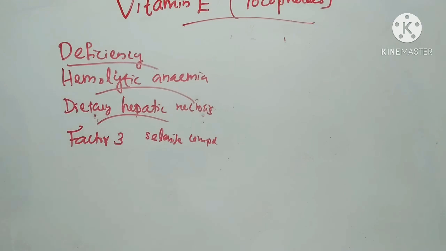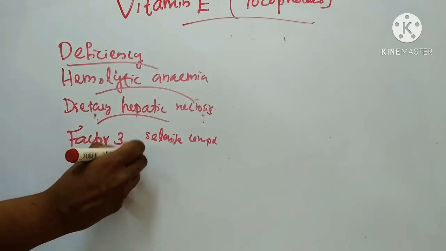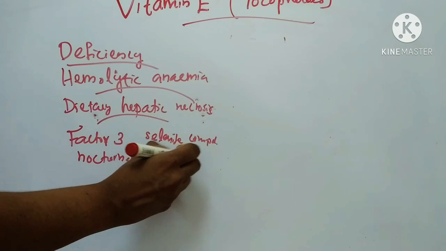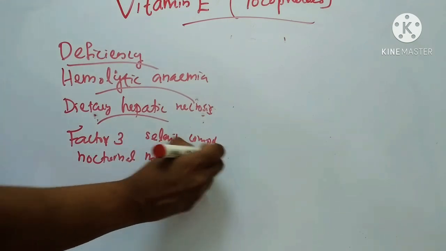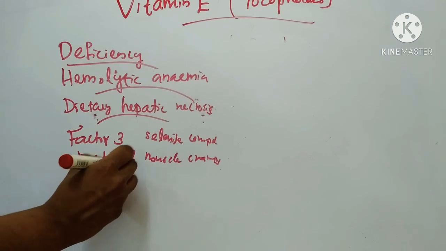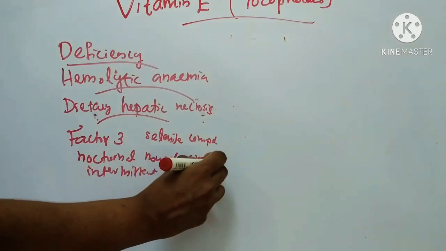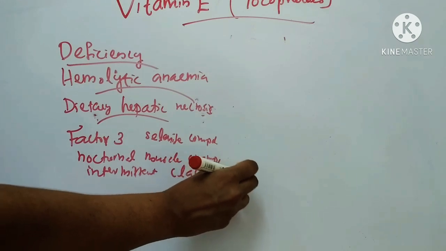Then clinical and therapeutic use of vitamin E. Vitamin E is used in nocturnal muscle cramps, then intermittent claudication.